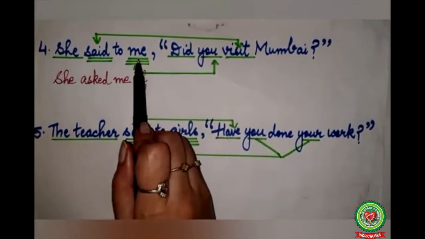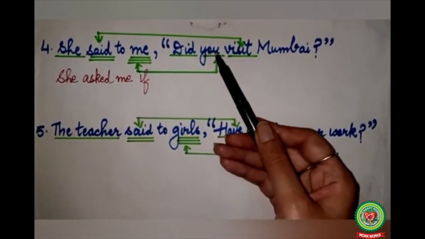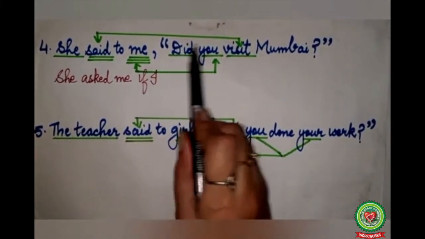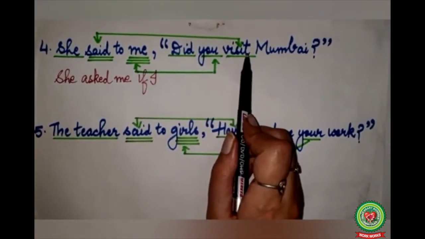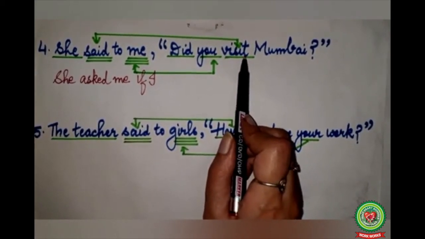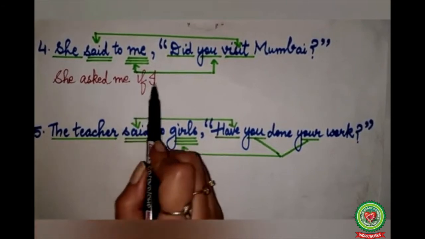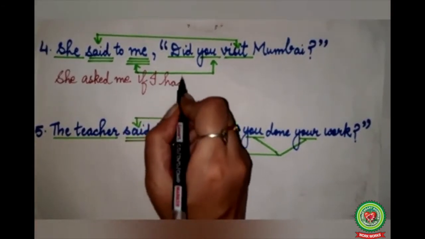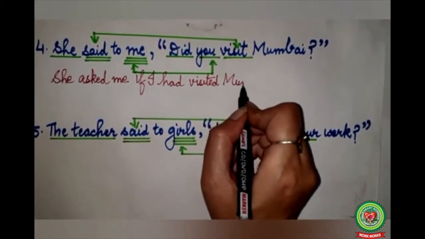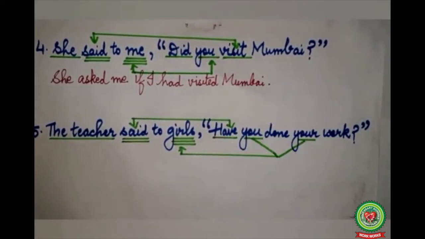You refers to me, as you is second person according to the object. So you will change into I. Now here did visit is the past form of the verb. So the past form of the verb will change into had plus V3. So our answer will become, she asked me if I had visited Mumbai. At the end, full stop.